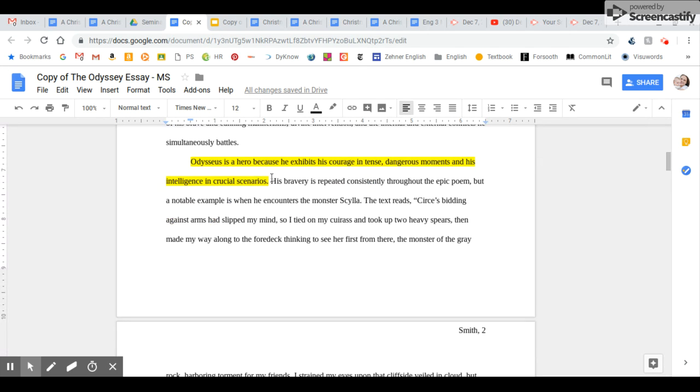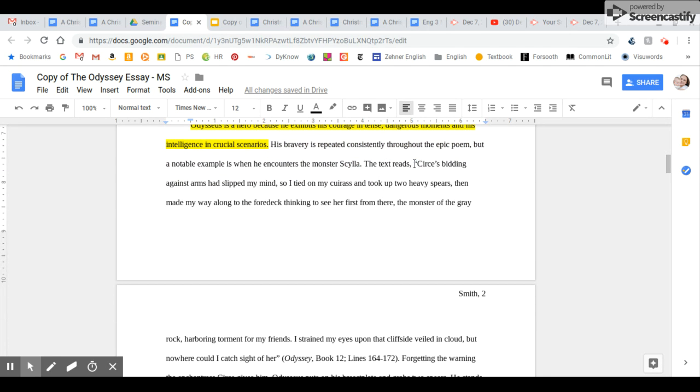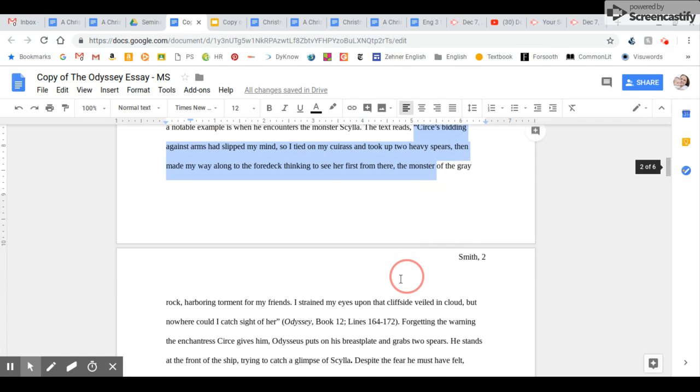And then the student leads in to the quote rather than just dropping the quote on the reader, cold dropping it as it's sometimes referred to. His bravery is repeated consistently throughout the epic poem, but a notable example is when he encounters the monster Scylla. So here the student sets up for us what is about to happen and the quote that they're about to provide. This is helpful for the reader to give the quote context. The text reads, and then they provide their quote here.